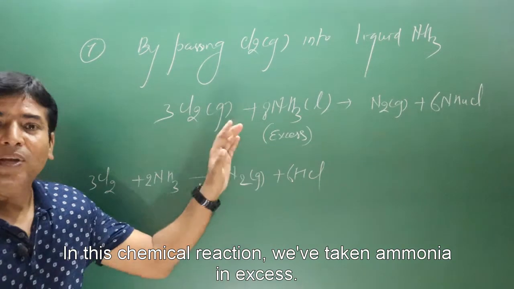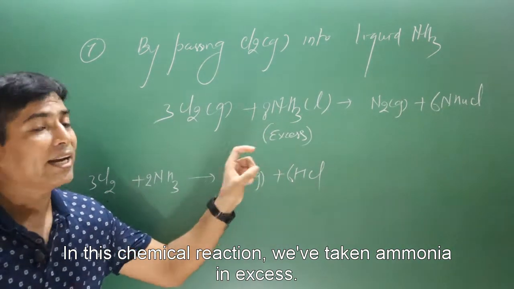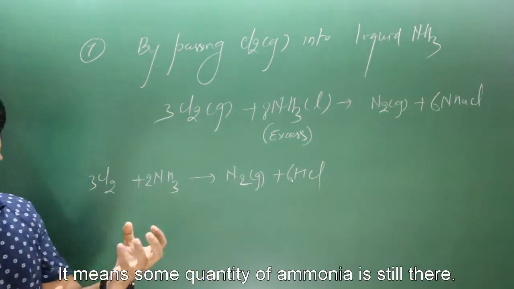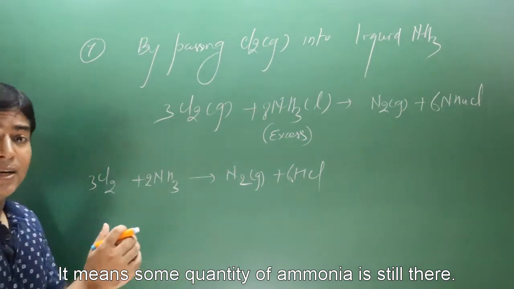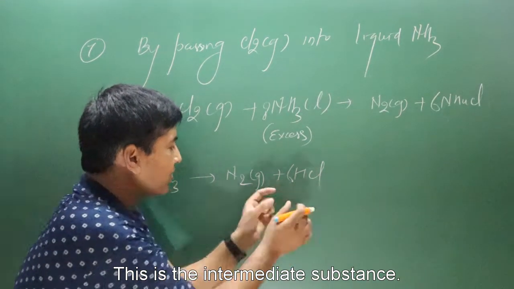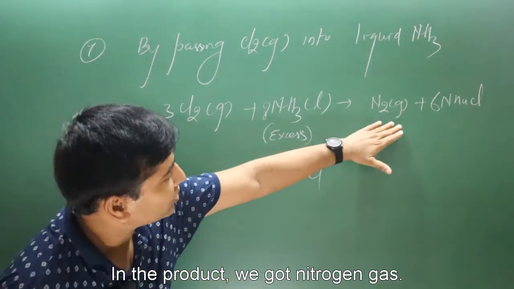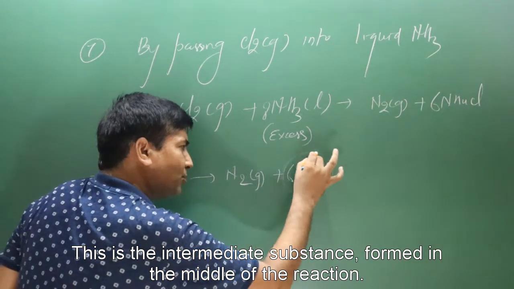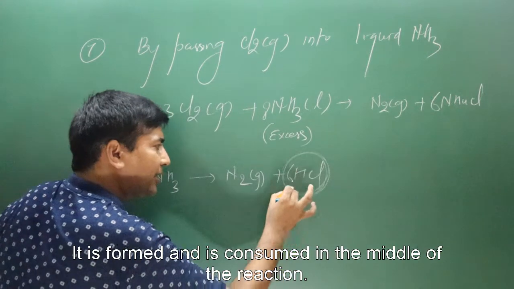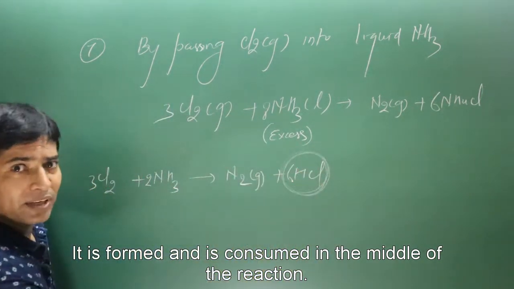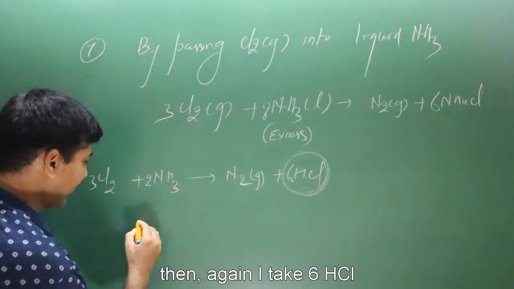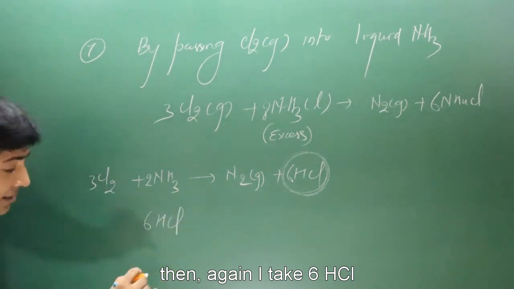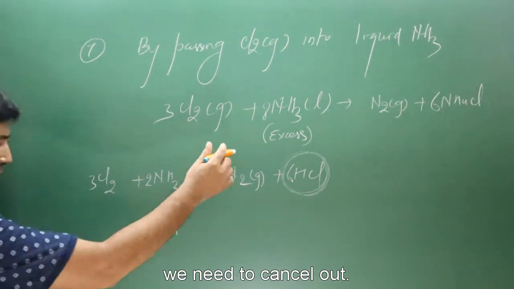Now pay attention very carefully. In this chemical reaction, we have taken ammonia in excess, meaning some quantity of ammonia is still there. This is the main product we got, nitrogen gas. This HCl is the intermediate substance, which is formed in the middle of the reaction and is consumed in the middle of the reaction to form the final product. Then again I take 6HCl. We need to cancel it out.